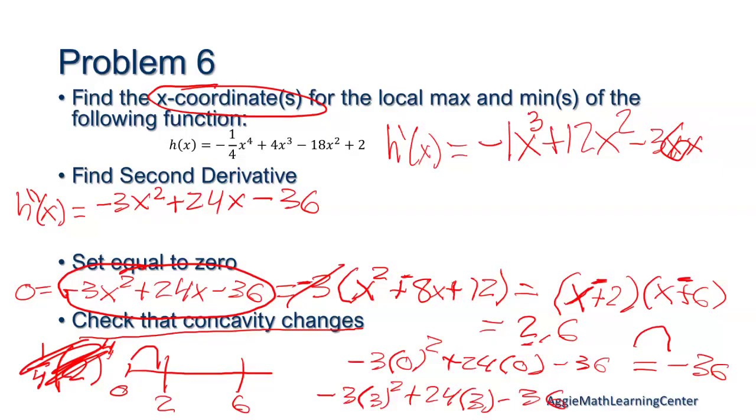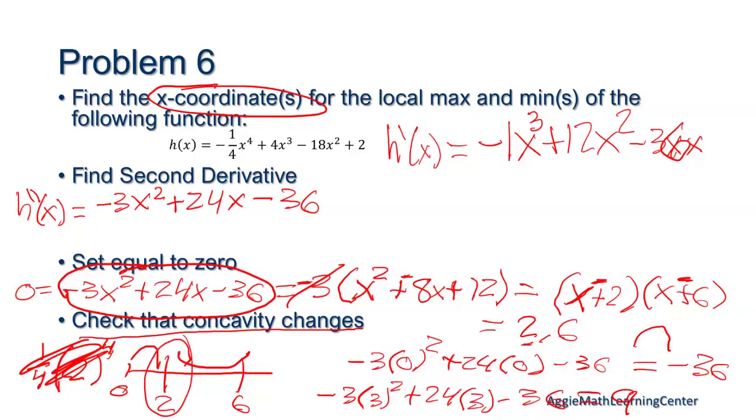Just steal this and plug it in, and you can do this on your test. So -27 plus 24 times 3 minus 36, and that gives us 9, unless I typed something wrong. So that's positive, so we have our little happy face that's concave up. So it does change here.